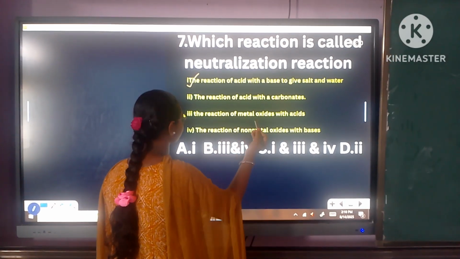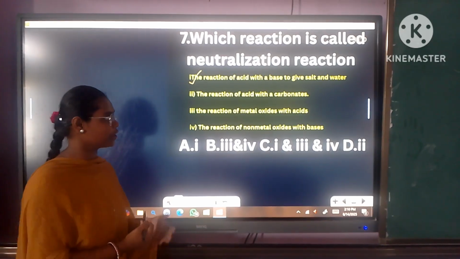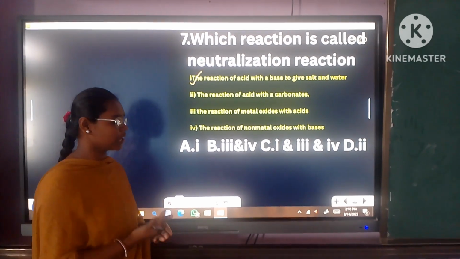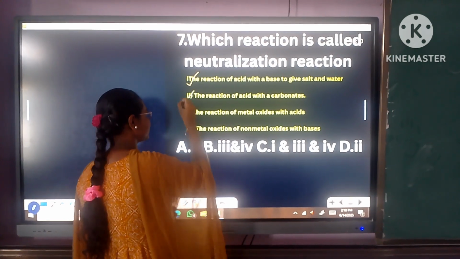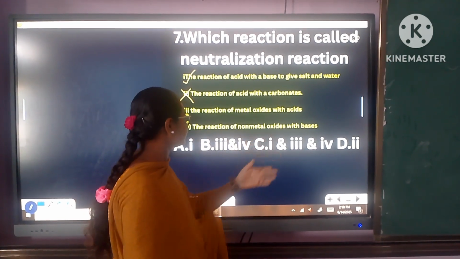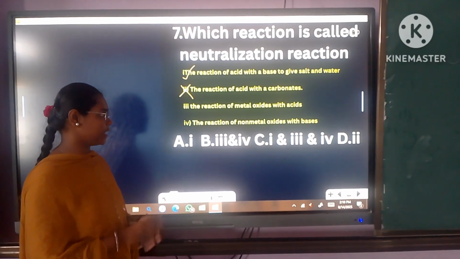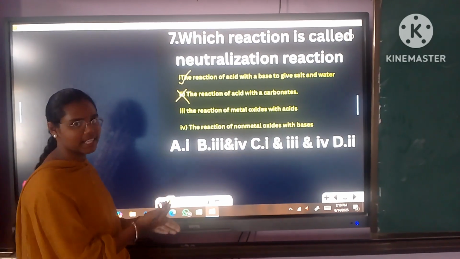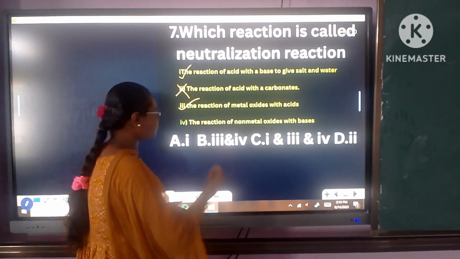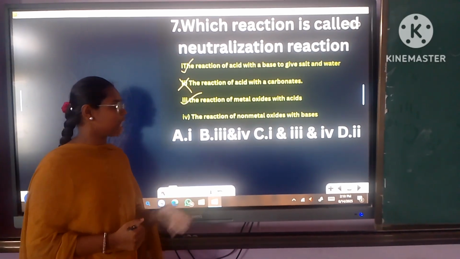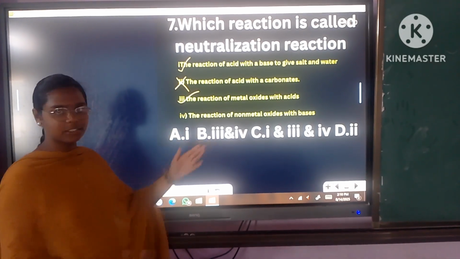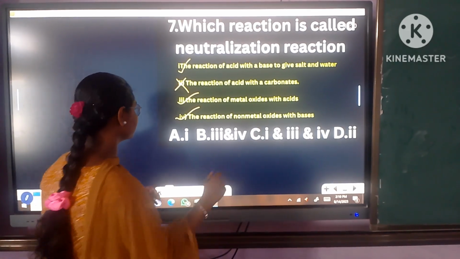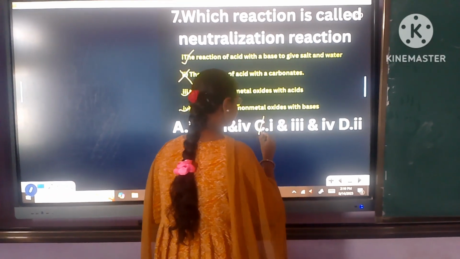The reaction of acid with carbonate is not a neutralization reaction because when the acid reacts with carbonate, it gives rise to salt plus water plus carbon dioxide. So it is not true. The reaction of metal oxide with acid: metal oxide acts as a base, so the base metal oxide reacts with acid. It is also a neutralization reaction. The reaction of non-metal oxides with base: non-metal oxide acts as acid, so it is also a neutralization reaction. 1, 3, 4 are neutralization reactions. So C is the right answer.